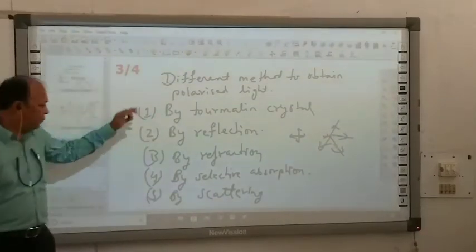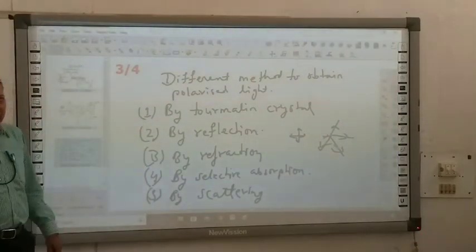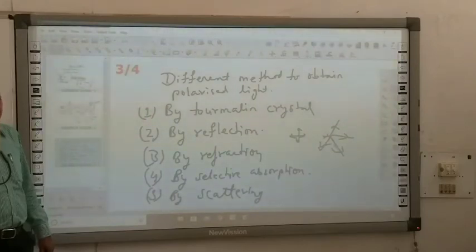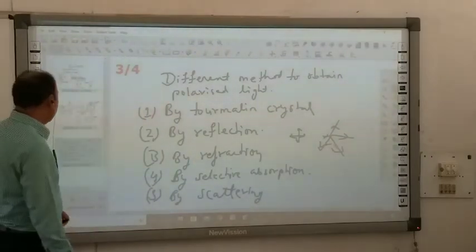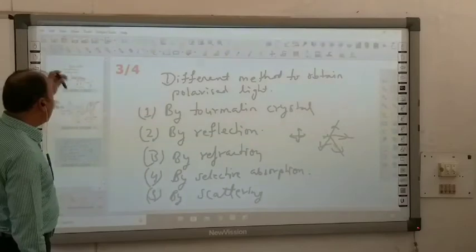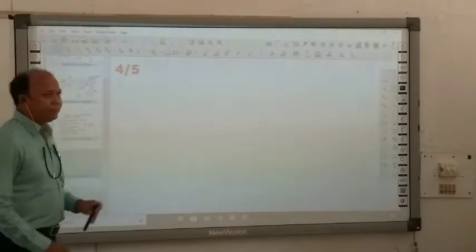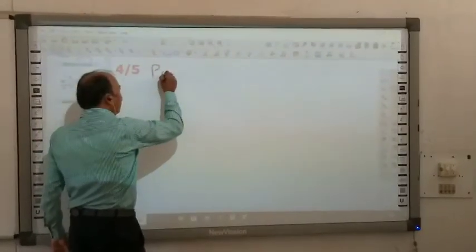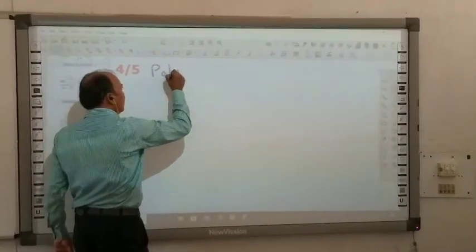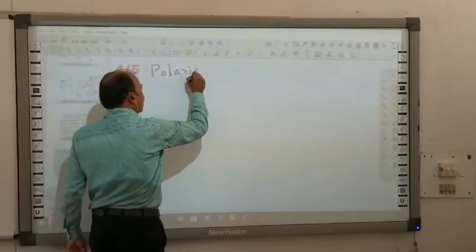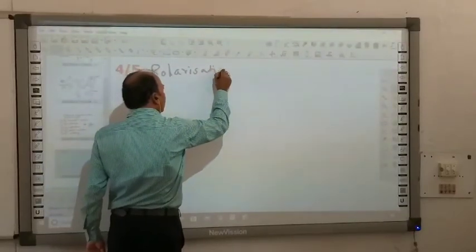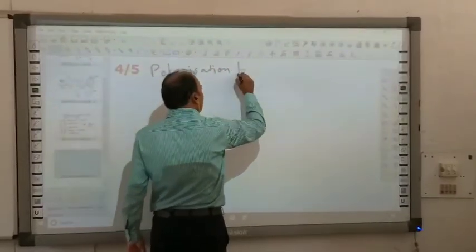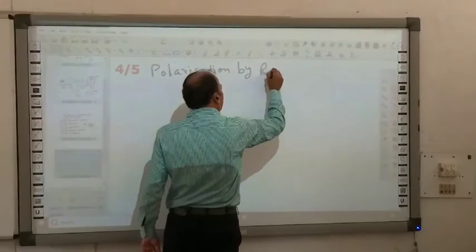Okay, so these are the 4-5 methods that we have discussed. By using these methods, we may get polarized light. Now we will study polarized light by reflection, and that is also known as polarization by reflection.